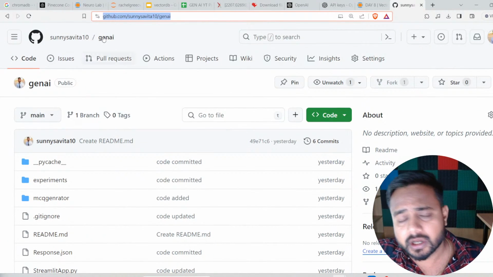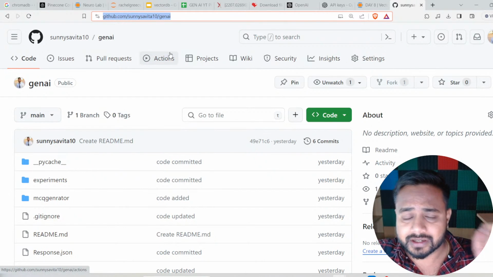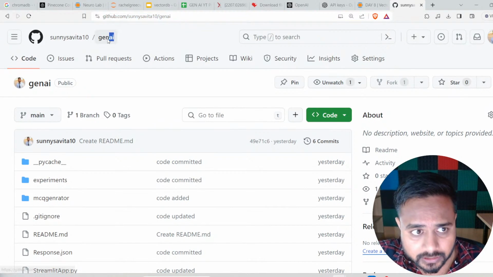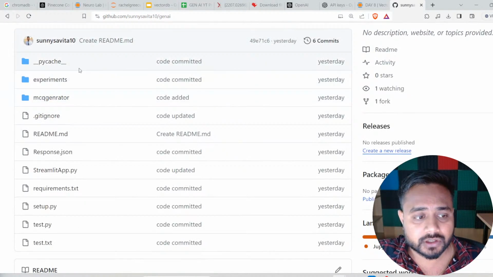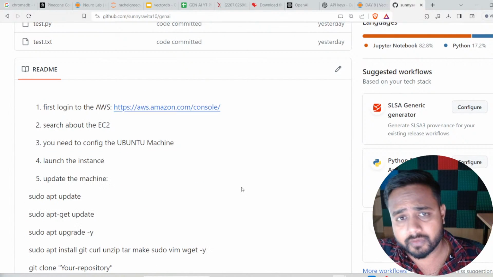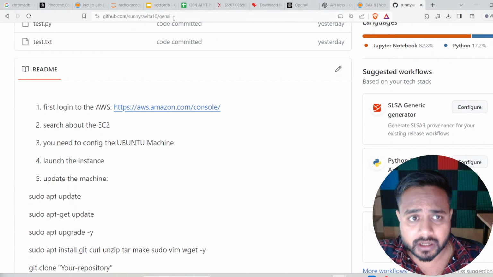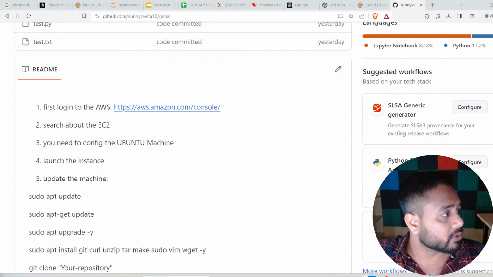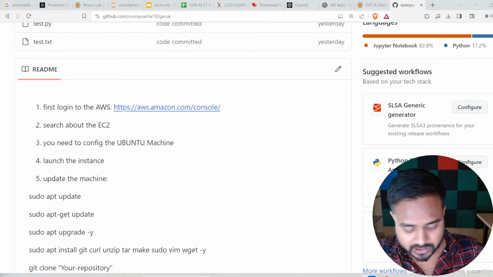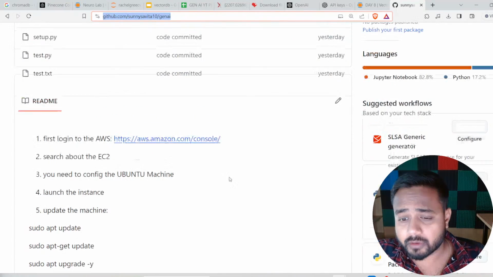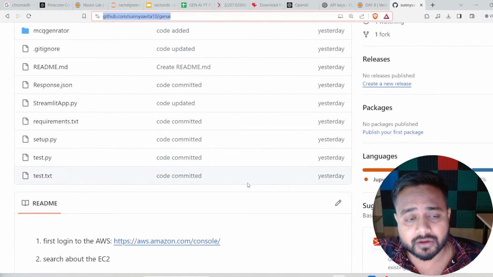link, this particular project. Here you just need to search Sunny Savita GitHub. There you will find all the repositories. You will get my repository, and then just go ahead with generative AI. This is your project, and there are all the steps regarding the deployment and all. Don't worry, in some time it will be available in the resource section also. I already shared it with my team, and they will be uploading it inside the resource section. Got it?